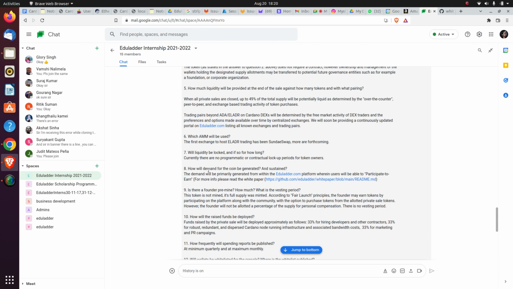So everything which has a limited supply, for example, the Eduladder token has a limited supply of 45 billion. Until there is demand being created, the token value will never go up. So how are we doing it? With the help of eduladder.com.